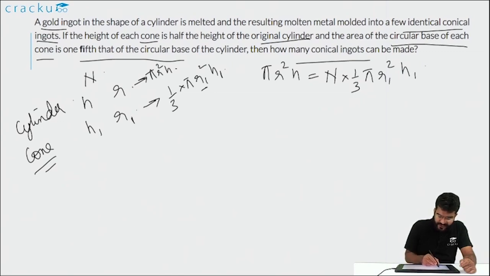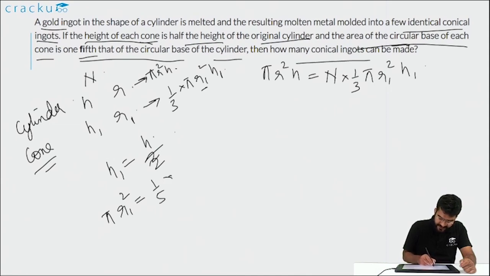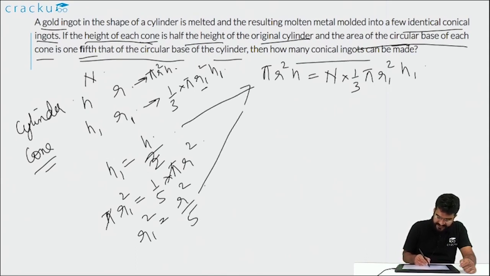We are also given some additional information, which is that the height of each cone, that is h1, is equal to half the height of the original cylinder, that is h by 2. We are also told that the area of the circular base of each cone, that is pi r1 square, is equal to 1/5 of the circular base of the cylinder, which is 1/5 into pi r square. So we are given that h1 is equal to h by 2 and r1 square is equal to r square by 5. We can substitute these two in the equation that we have.